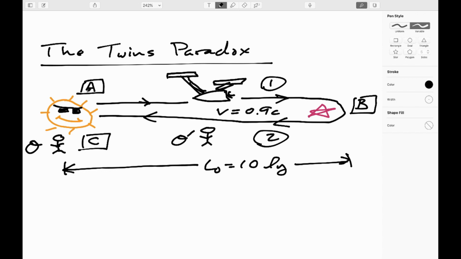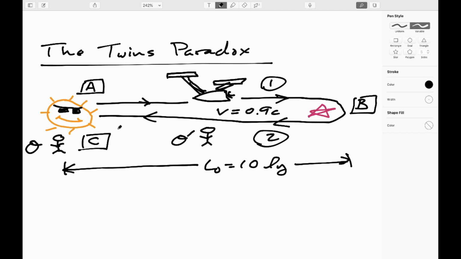I'm going to argue, if you look at points A, B, and C in the journey: at point A, the astronaut had to accelerate from 0 to 0.9 C. At point B, they had to accelerate from going 0.9 C to the right to 0.9 C to the left. At point C, they had to accelerate from 0.9 C down to 0. At those three spots, O prime is not an inertial observer. Remember, to be an inertial observer, you have to be moving at a constant velocity. So these three accelerations break the symmetry and will allow us to conclude that O prime is younger.